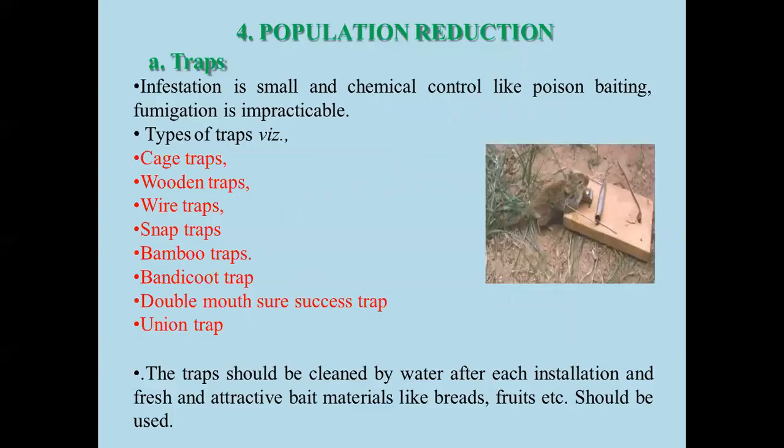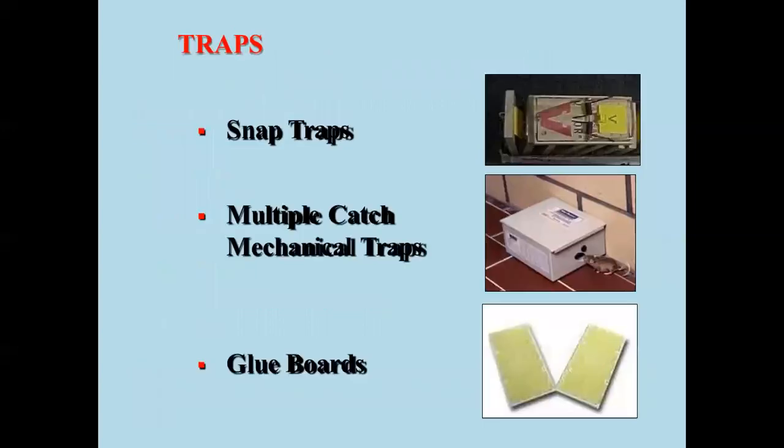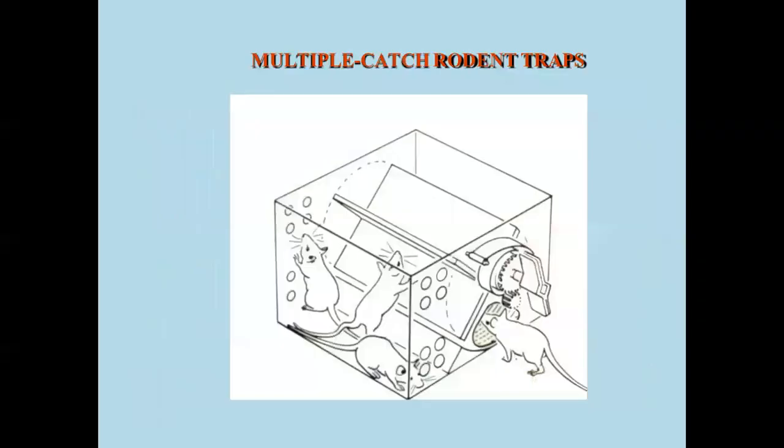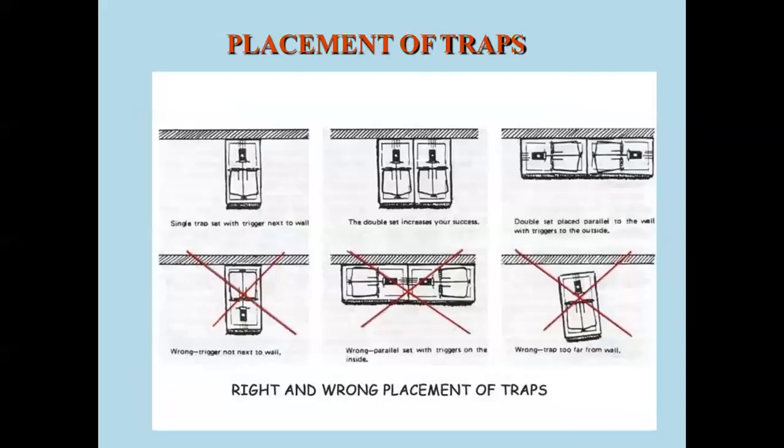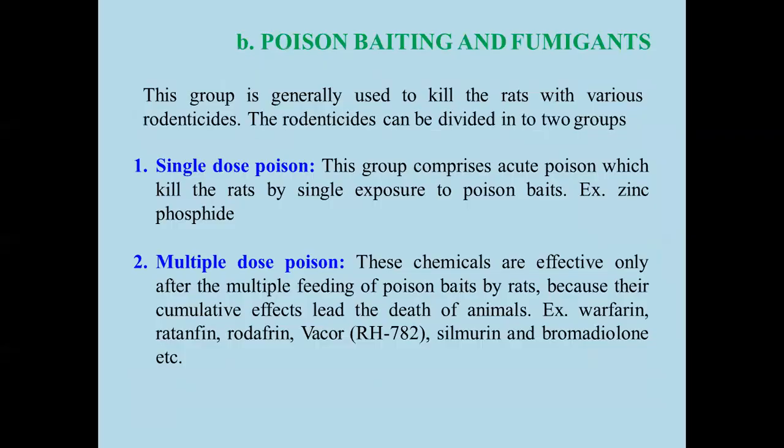Then population reduction and traps. Mainly this is how we can prevent infestations in small areas, along with chemical control like poison baiting and fumigation. Types of traps are cage traps, wooden traps, wire traps, snap traps, bamboo traps, and multiple-catch traps. These are some of the common ones. The traps are snap or multiple traps. You can see how they are kept. Placement of the traps, then poison baiting and fumigation.